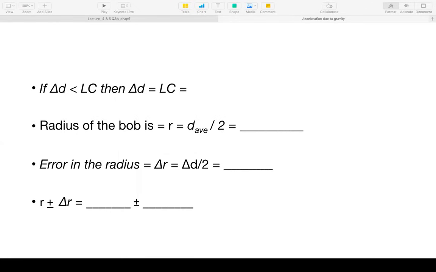Okay, so now if this delta D that you have calculated is less than the least count, then the least count itself is the error. But if delta D is greater than the least count, then of course delta D itself is your error. So the radius of the bob is then R, which is D average by 2, and the error in the radius, delta R, will be delta D by 2. So the radius is reported as R plus or minus delta R. So whatever centimeters you get, plus or minus whatever error you get. The unit overall will be centimeter, but you will report it as R plus or minus whatever is the value of delta D that you calculate.